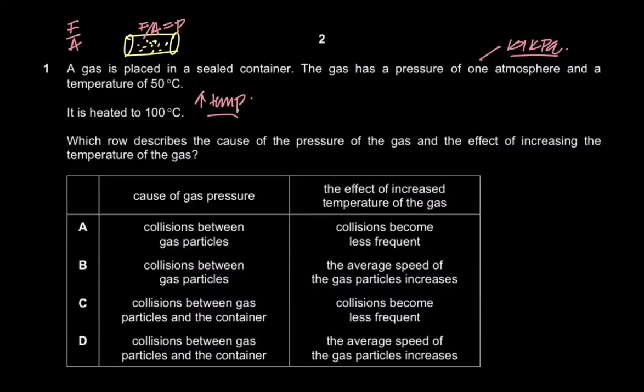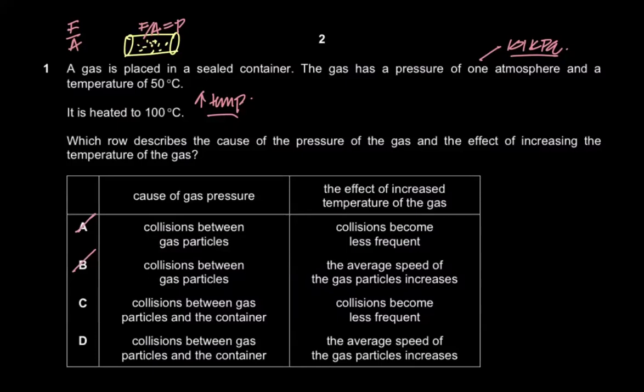So it says which row describes the cause of the pressure of the gas and the effect of increasing temperature on the gas. It says cause of gas pressure: collision between gas particles, collision between gas particles, or collision between gas particles and the container. Obviously, pressure is exerted when there's a force per unit area, right? So they need to collide with the walls of the container to exert pressure. So A and B are automatically wrong. You have to select between option C and D.